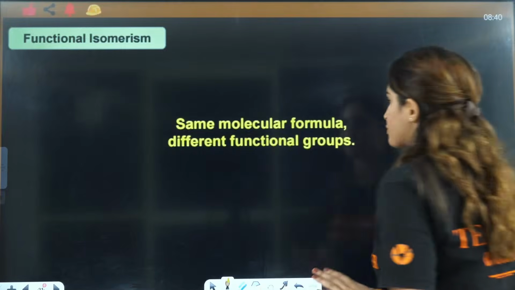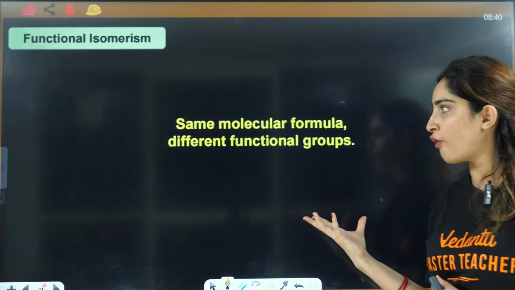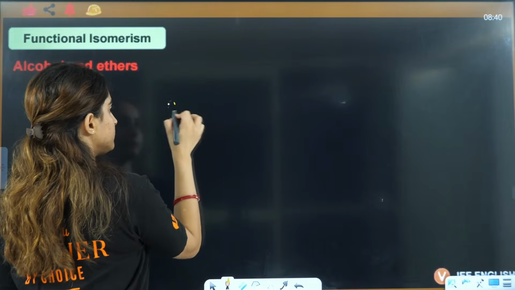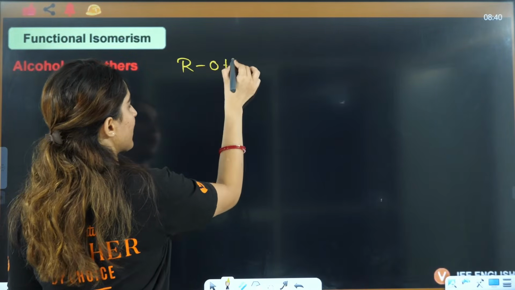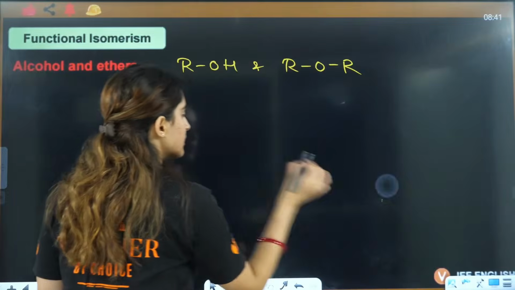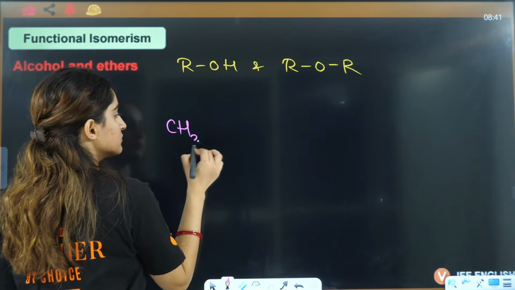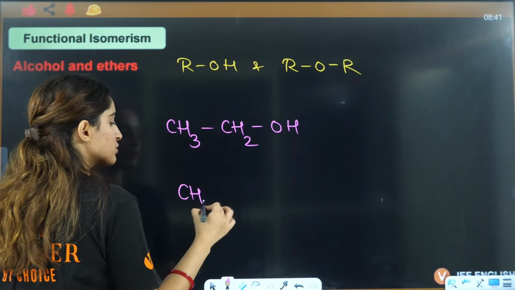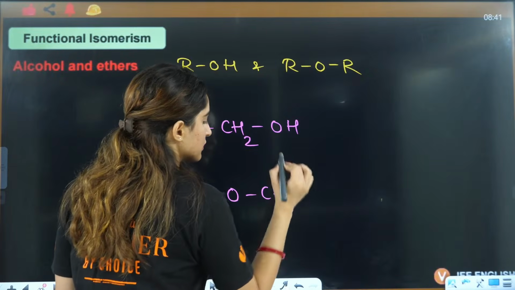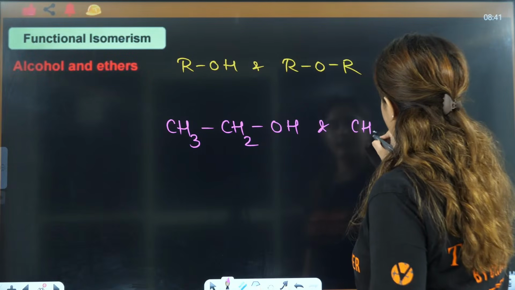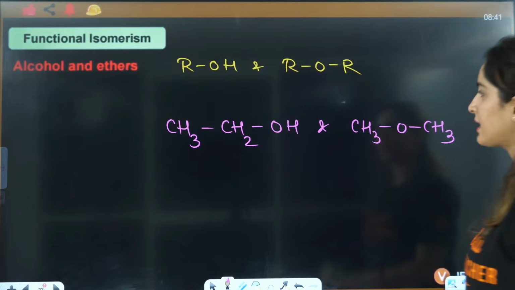Next is functional isomers. It has same molecular formula but different functional groups. For example, alcohols and ethers. You can have ROH and ROR. For example, CH3CH2OH and this will be CH3OCH3, right?